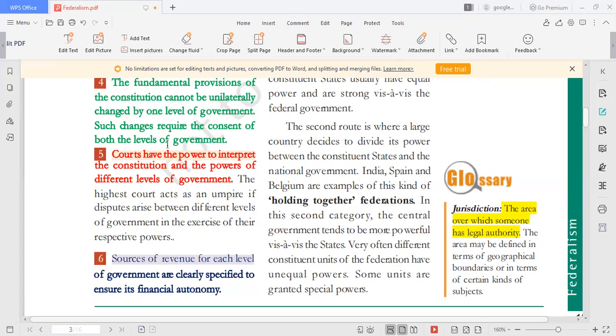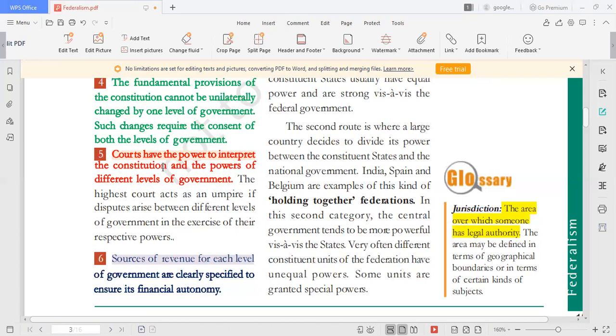Then, if any problem or dispute arises, what will be the final authority? The apex court of the country acts as an umpire. Which is the apex court in India? The Supreme Court. The courts have the power to interpret the constitution and the powers of different levels of government. So what are the powers of the central government? What are the powers of the state government? Who will tell? The court.